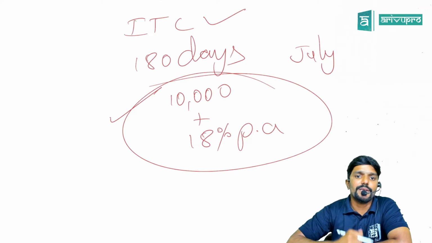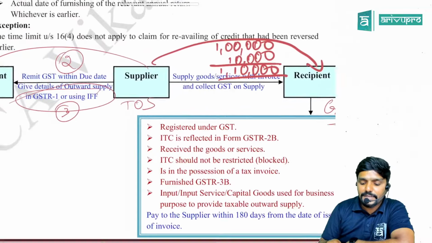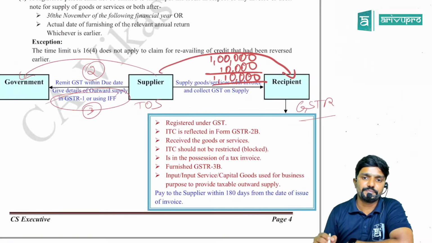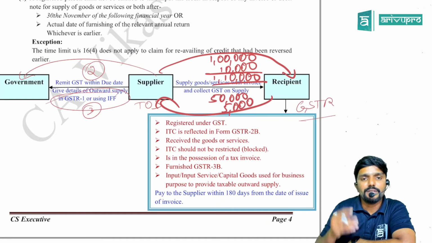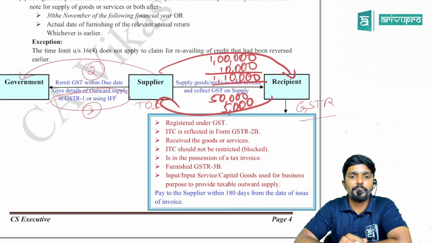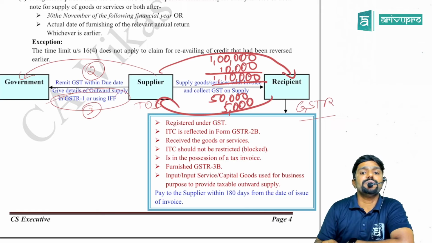Is that clear? Yes, sir. Now, sir, what if the recipient has paid partially? For example, the recipient has paid 50,000 plus 5,000 GST. The remaining 50,000 plus 5,000 GST has not been paid. In that case, how much does the recipient have to reverse, sir?